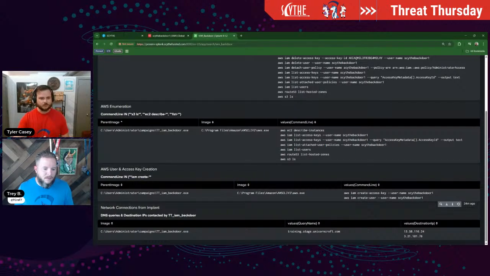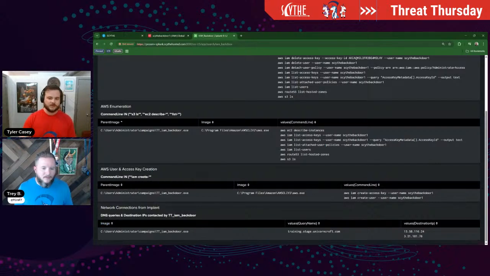So that again is just a keyword search, looking for IAM and then create dash whatever. So we see again that this TTIAM backdoor.exe has spawned AWS.exe, and AWS has then created this backdoor one user, and then created a backdoor one access key that goes along with that user. And then lastly on there, just the network connections from the implant.